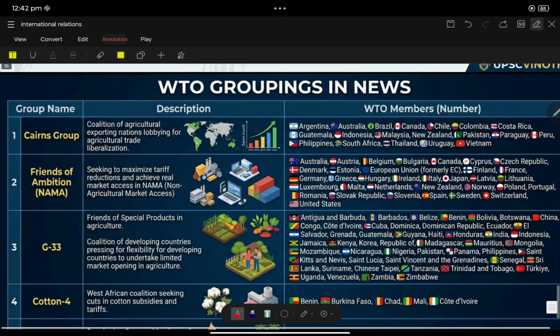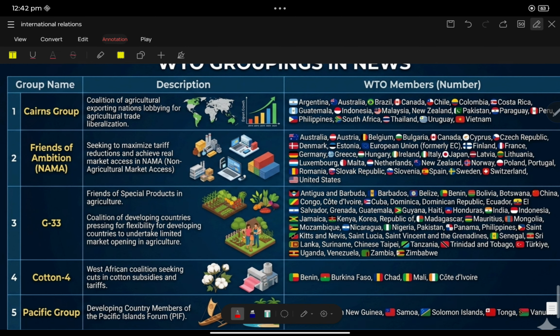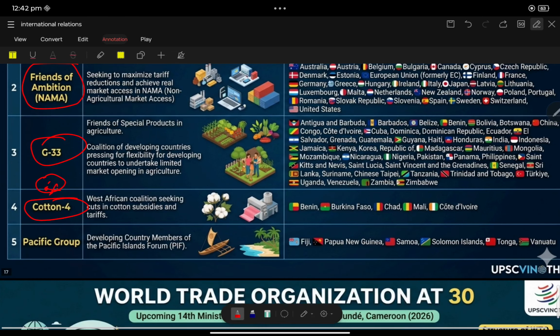There is one more thing with respect to WTO: group names and members. Cairns Group, Friends of Ambition, G33, Cotton 4. You can expect a question on Cotton 4, and the Pacific Group.